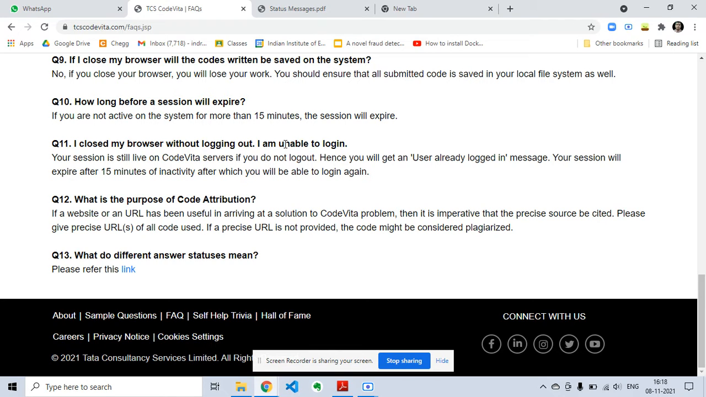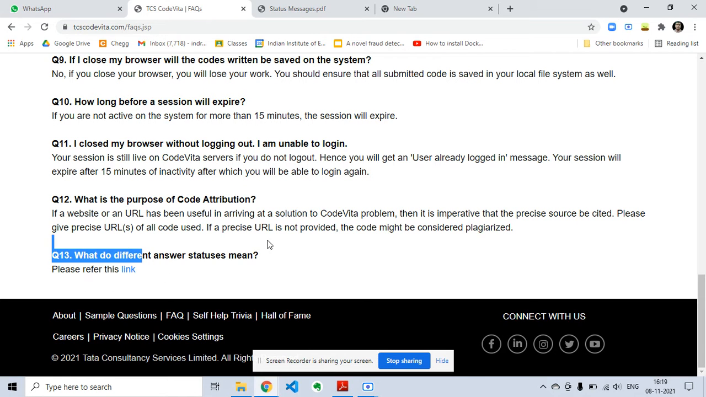What is the purpose of code attribution? If a website or URL has been useful in arriving at a solution to the CodeBeta problem, then it is imperative that the precise source be cited. Please give precise URLs of all code used. If a precise URL is not provided, the code might be considered plagiarized. And if code is considered plagiarized, you might be disqualified and your participation will be revoked.